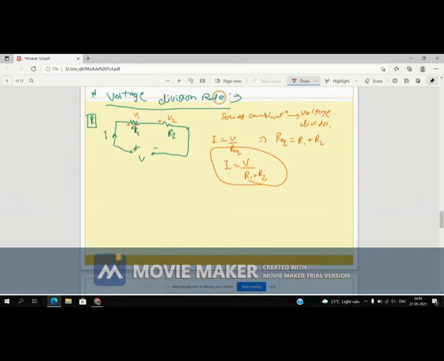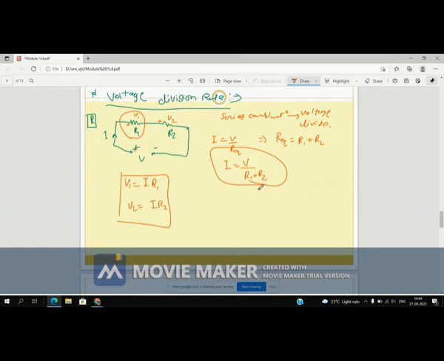Now see, what is V1? How to find this V1? V1 is nothing but I into R1, because the current is the same. So this is V1, and V2 is I into R2, right? Now set up the relation between V1, V2, and V in terms of R equivalent, or in terms of resistance.